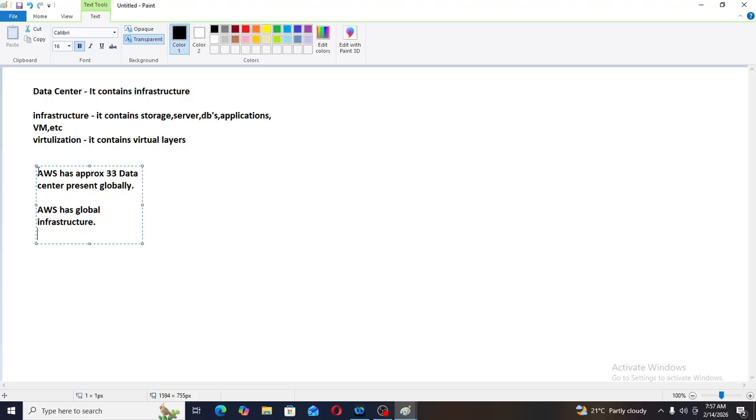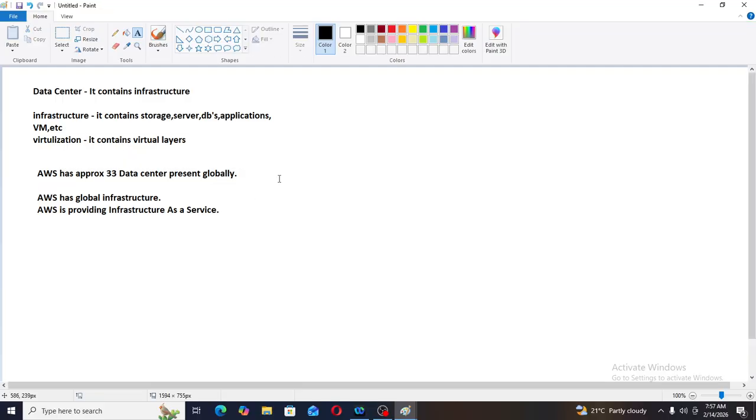If AWS has global infrastructure, then can we say that AWS is providing infrastructure as a service? AWS is providing infrastructure as a service.